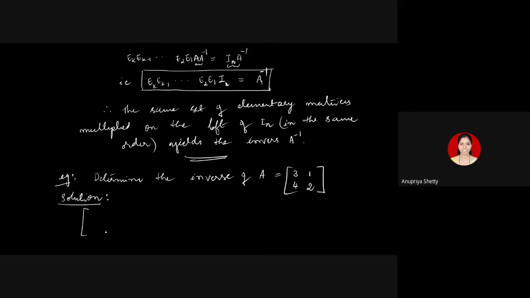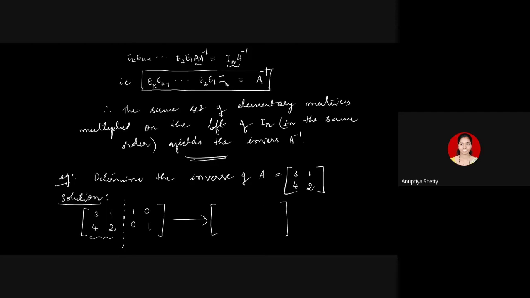What we'll do is, we will start with the matrix which has two blocks. Our first block is going to be the matrix A. This is the trick we'll use here. You take the first block as A and the second block as identity. Now your work is simple. You had to do the work twice; I'm doing it in one single step. Now you have to reduce this first block, that is your A, to identity. So in order to reduce the first block 3, 1, 4, 2 to identity, whichever row operation you are going to apply, apply the same set of row operations on the second block, which is nothing but identity.